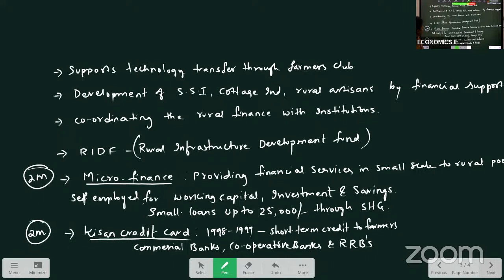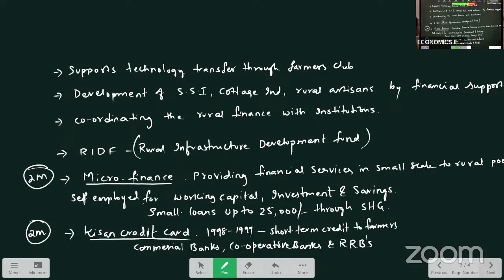And development of small scale industries, cottage industries and rural artisans by providing financial support. NABARD also provides credit facilities to small scale industries, cottage industries and rural artisans who are living in the rural areas.